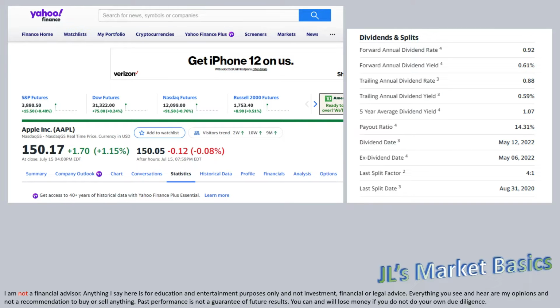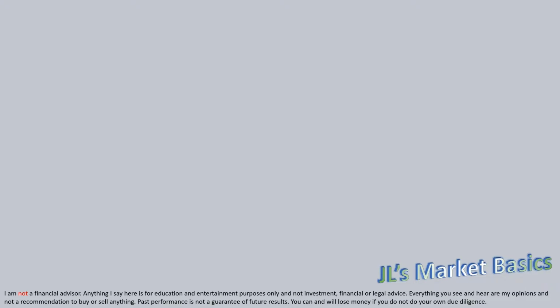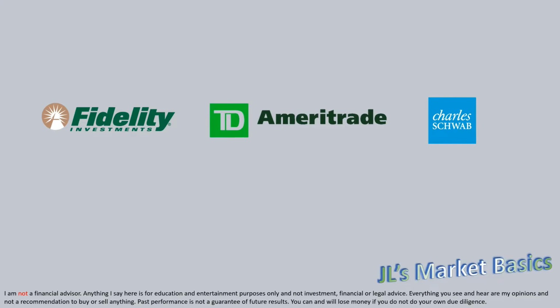For example, Yahoo Finance has it under its summary or statistics tab, or you can go to Seeking Alpha and get most of it under its dividends tab, or with your broker like Fidelity, TD Ameritrade, or Charles Schwab.